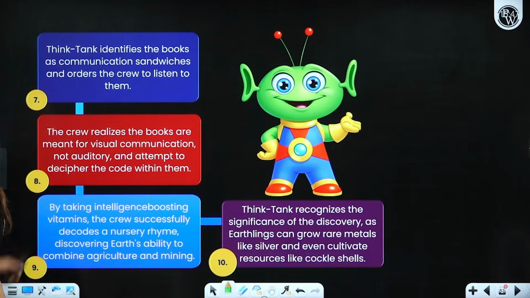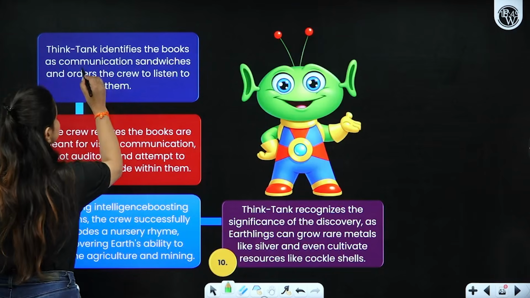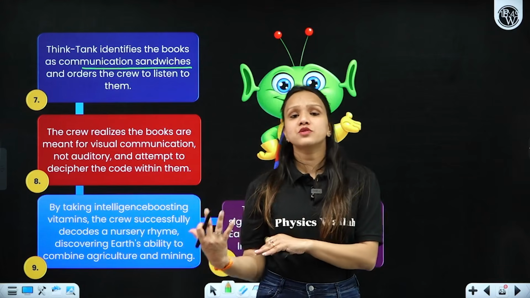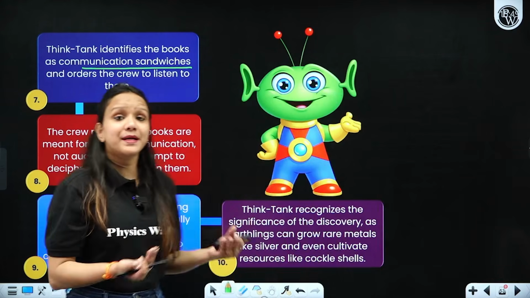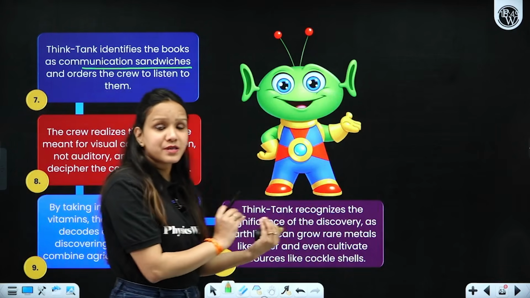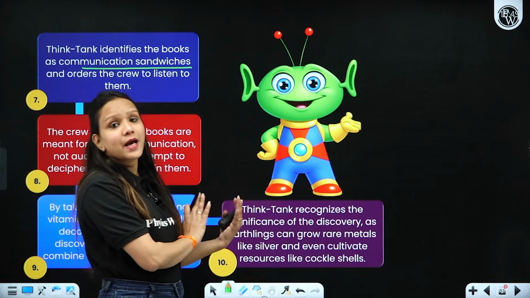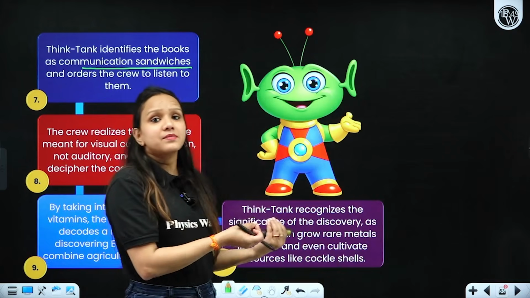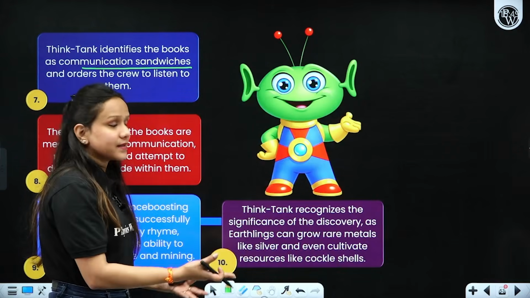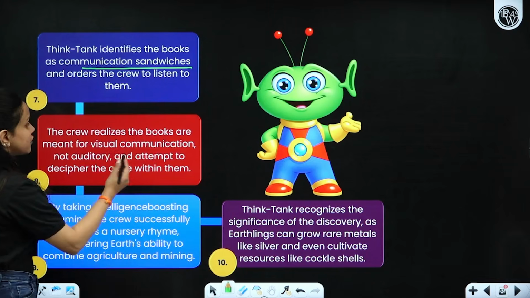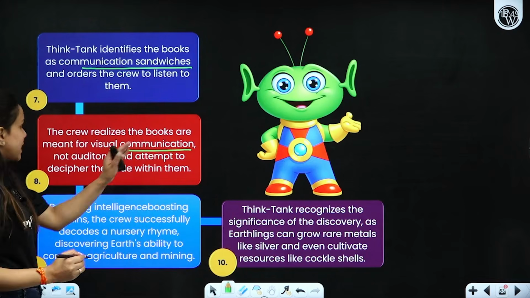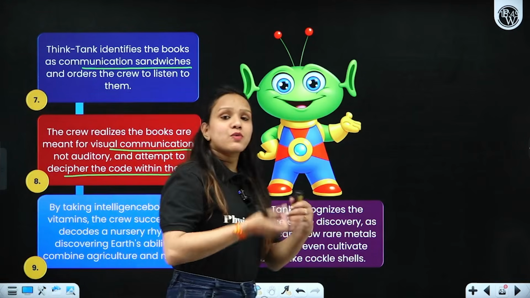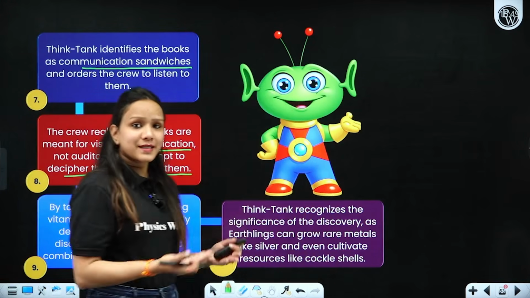Now, Think Tank identifies the books to be communication sandwiches, and he instructed his team members to listen to them so that they can have proper communication. But to his utter surprise, he was told by his team members, Sergeant Oop, Lieutenant Iota, and Captain Omega, that these are not communication devices, these are not auditory. Rather, these are something which should be seen, which should be read, right? So the crew realizes that books are meant for visual communication, not auditory, and they attempt to decipher the code within them.